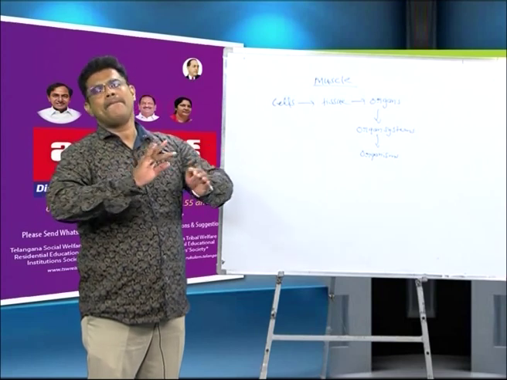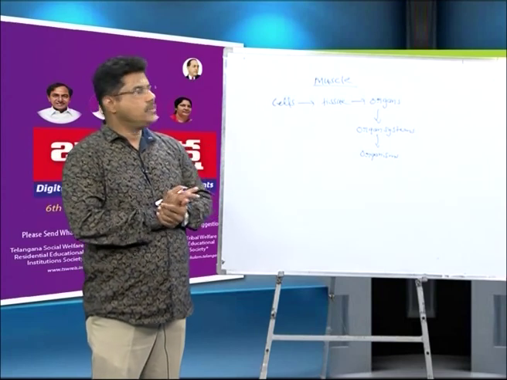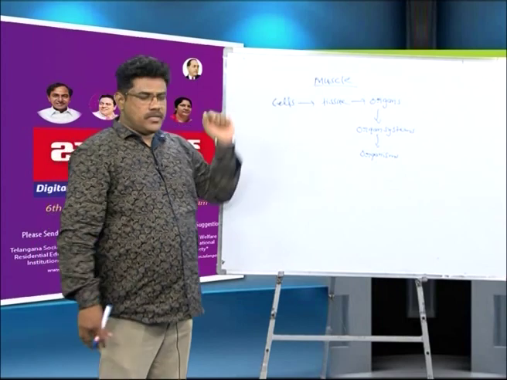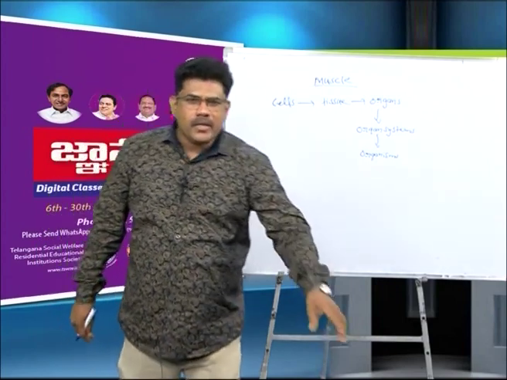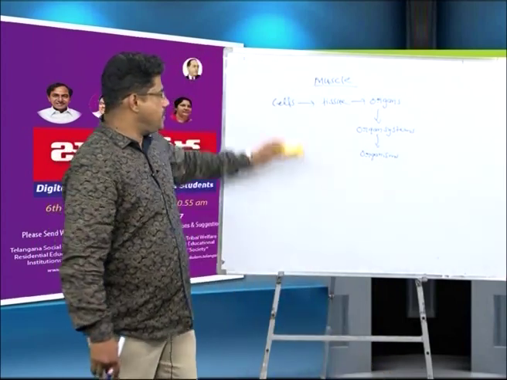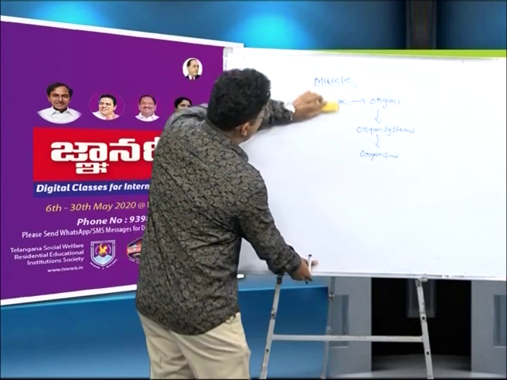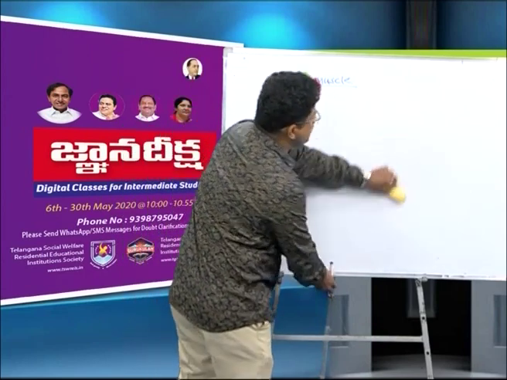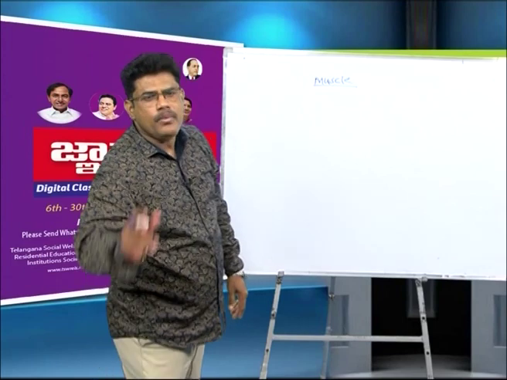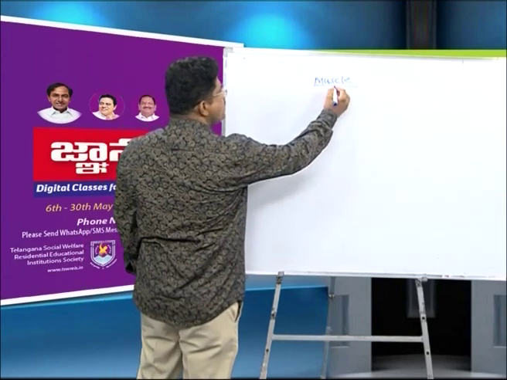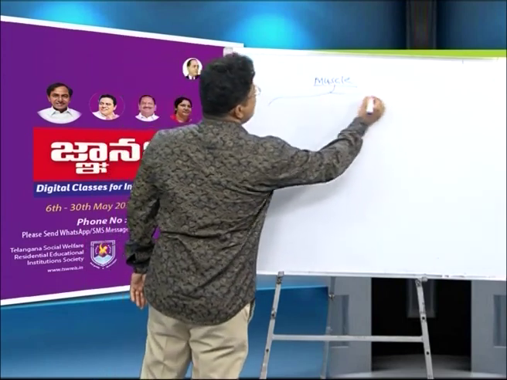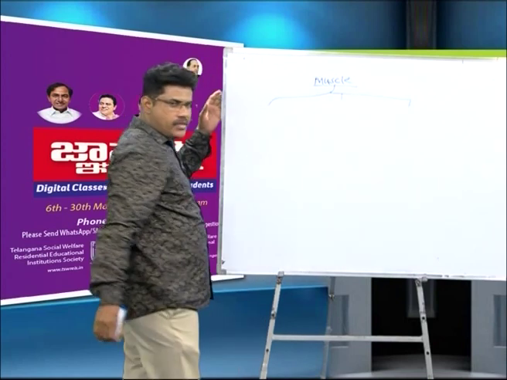What is that tissue called? Muscles. Yes, muscles. In our human body, three types of muscles are present.